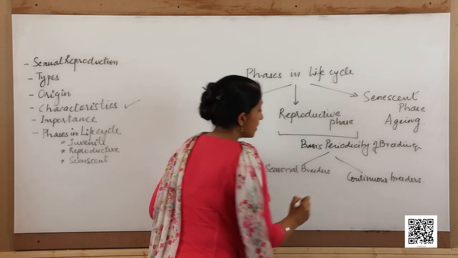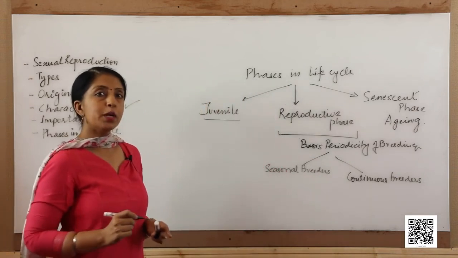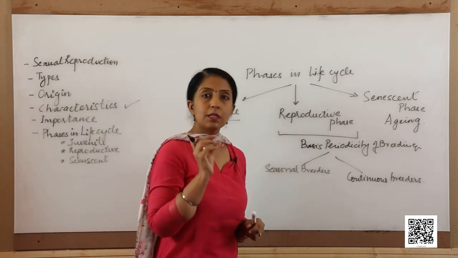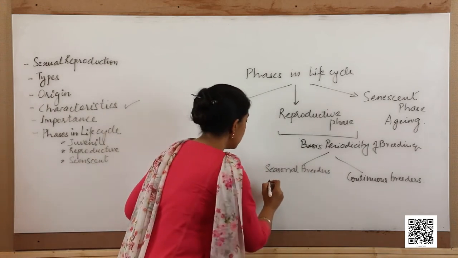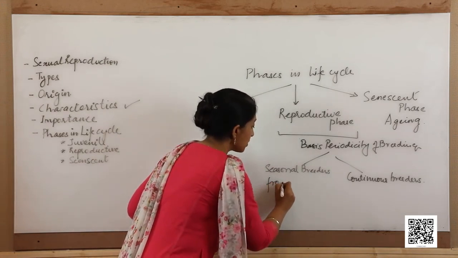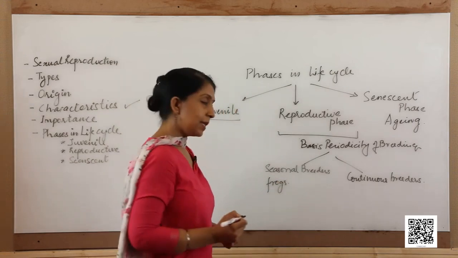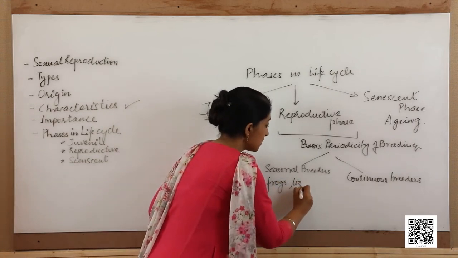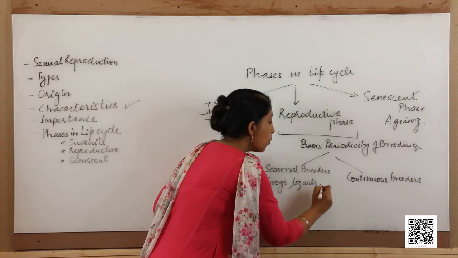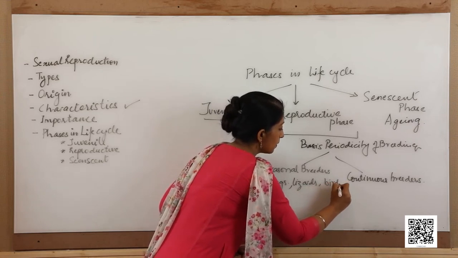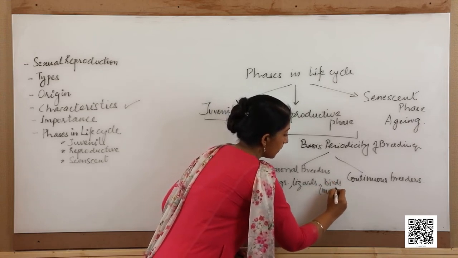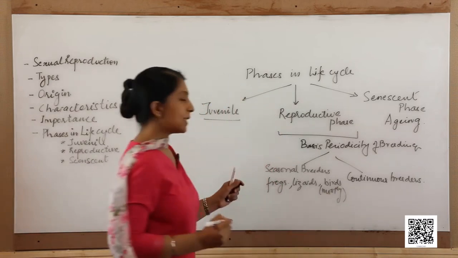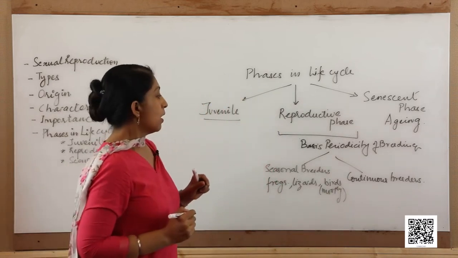The seasonal breeders are those animals which breed in a particular season. For example, you must have observed the frogs, they breed in the rainy season, the lizards, most of the birds, they are all seasonal breeders.